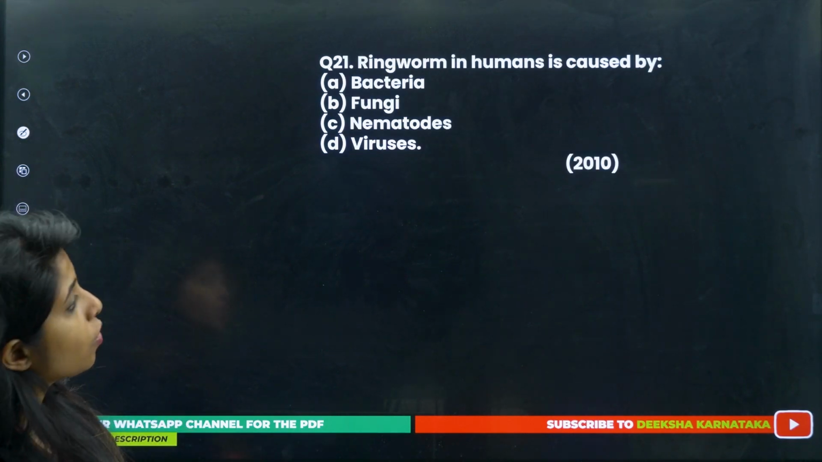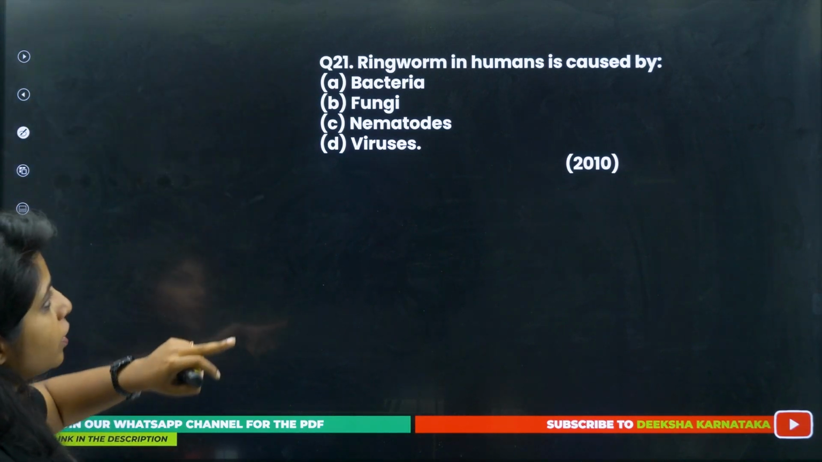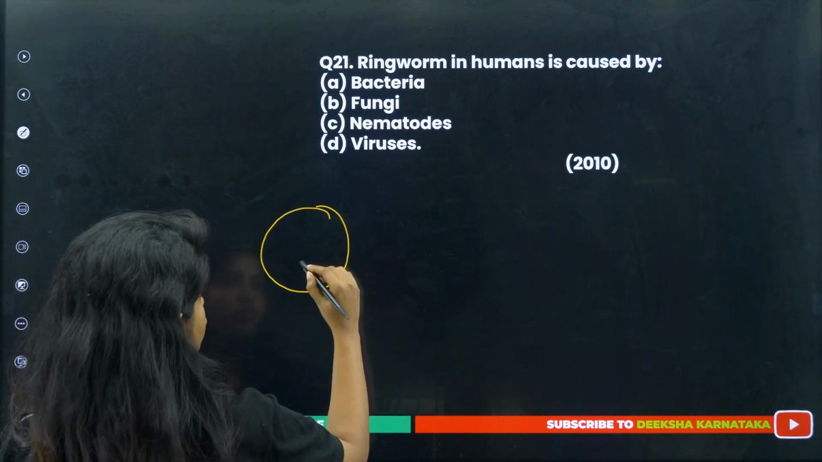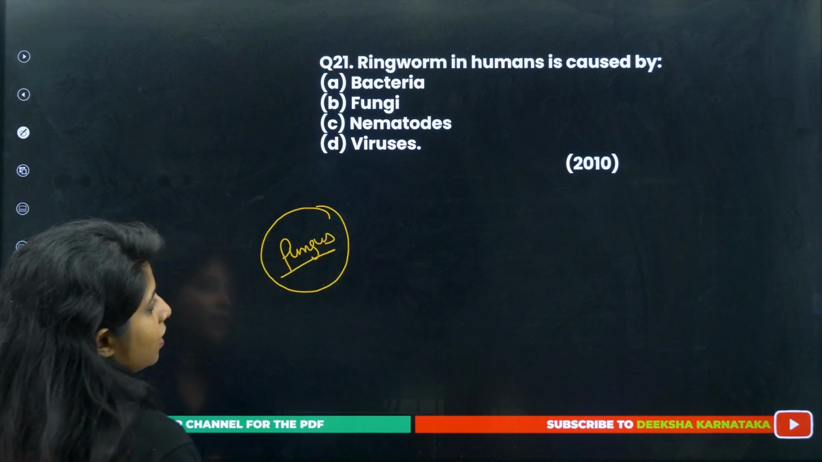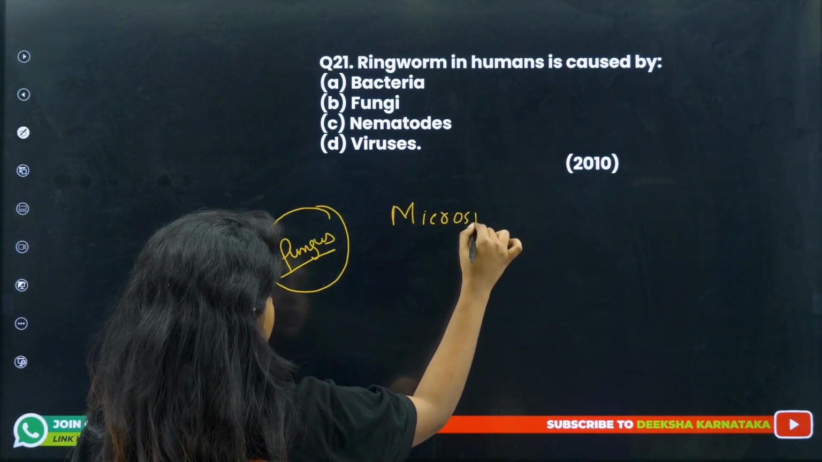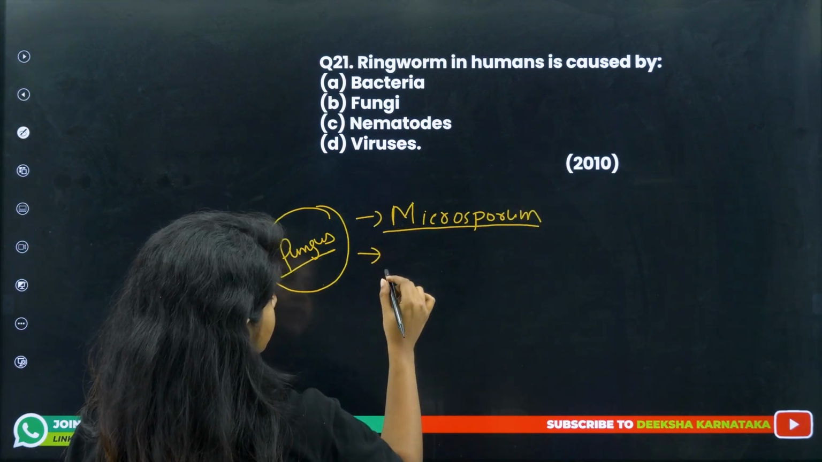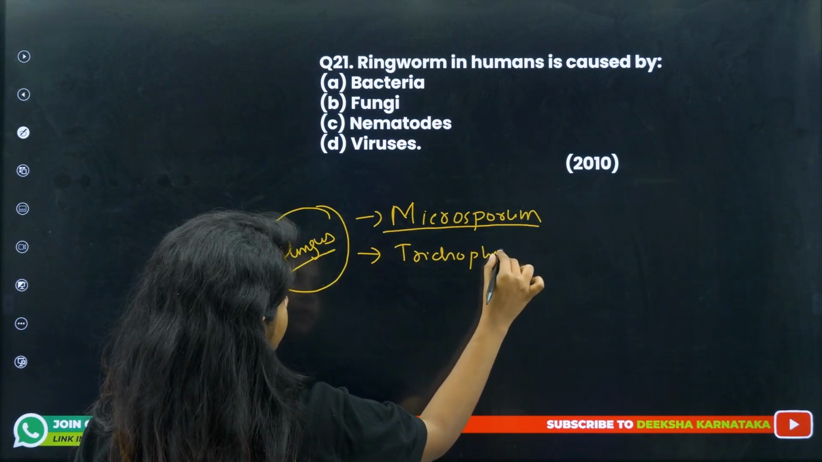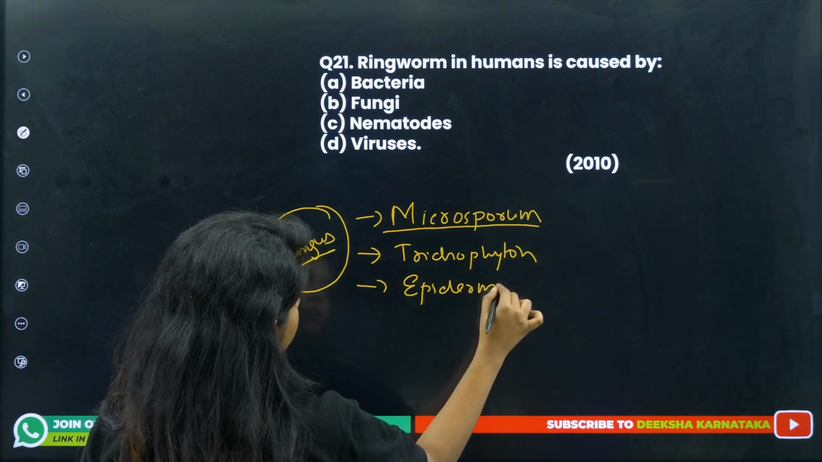Question 21: Ringworm in humans is caused by, children? Ringworm is a disease where a ring-shaped lesion is formed on your body, and it's caused not by a worm but by a fungus. It is caused by a group of fungi: Microsporum, which is like a small spore, you can remember it like that. Next, Trichophyton, and you also call it Epidermophyton and so on.